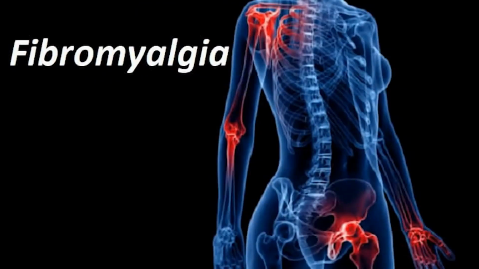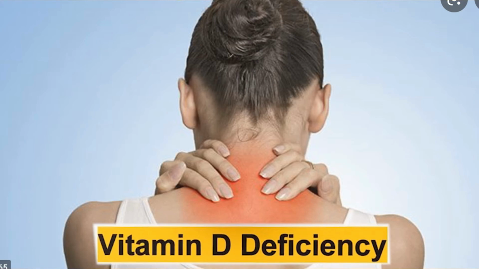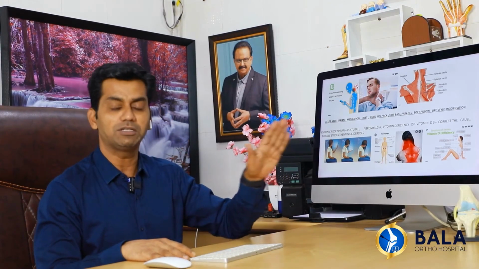When it comes to muscle-related issues, there will be pain in all those areas like this. The problem is that this can be more pronounced in the neck at times. Vitamin D deficiency can lead to muscle pain and affect neck strain. Correcting it is crucial. We need to fix vitamin deficiency to address chronic neck issues. When it comes to sprains, it can be related to positional issues. Then there's vitamin deficiency. If you look at fibromyalgia, it's an exercise to strengthen those muscles.